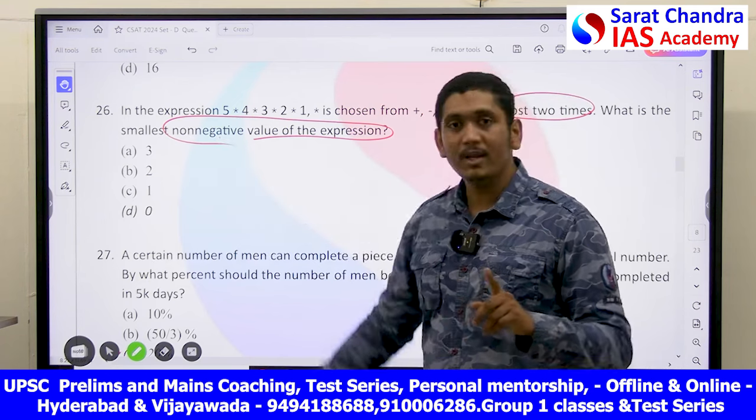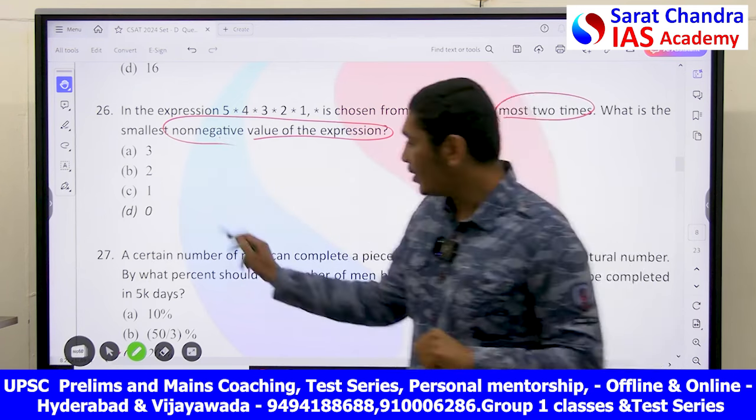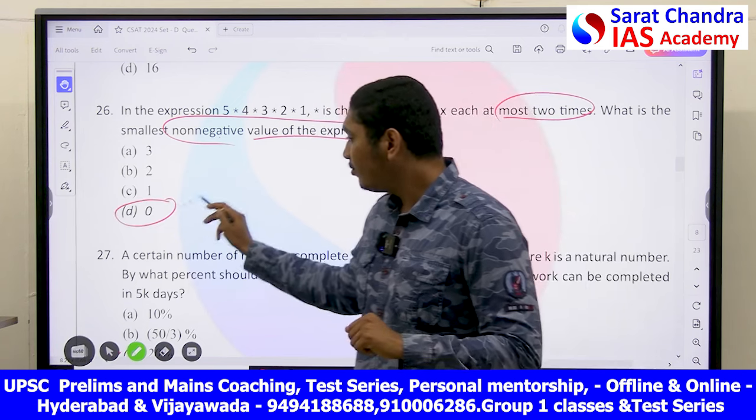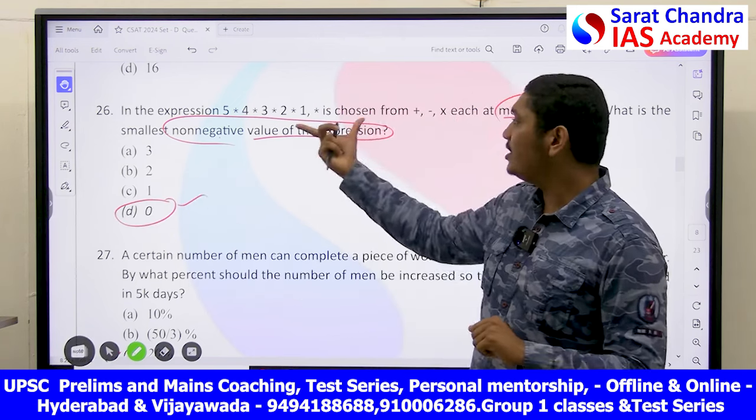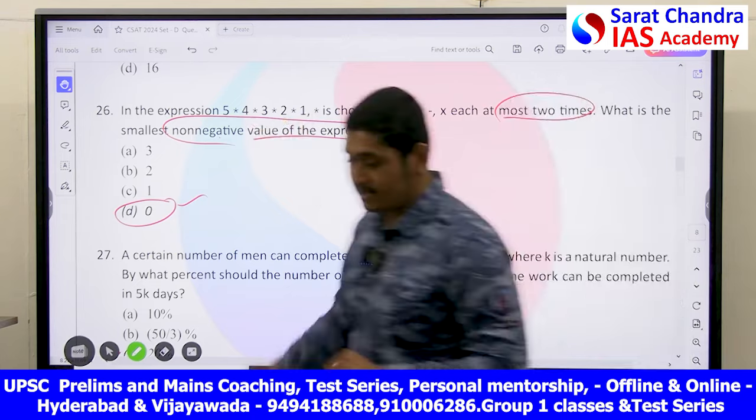He said smallest number. Check with the smallest number in the option. What is the smallest number in the option? 0. First, we will check, can we form 0 by using these symbols, that is plus, minus and into, in between these spaces. Let's check.